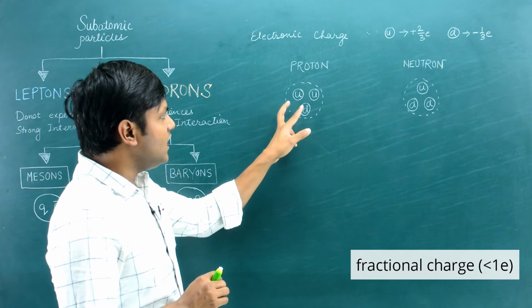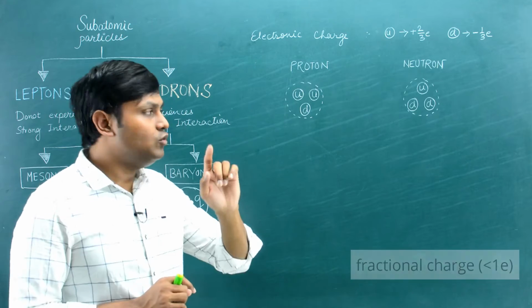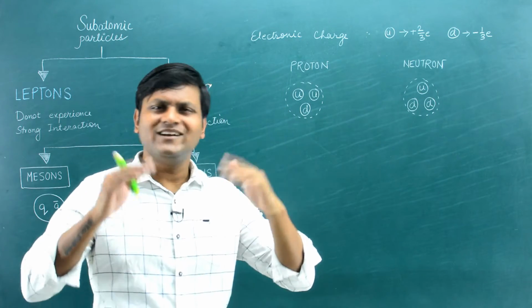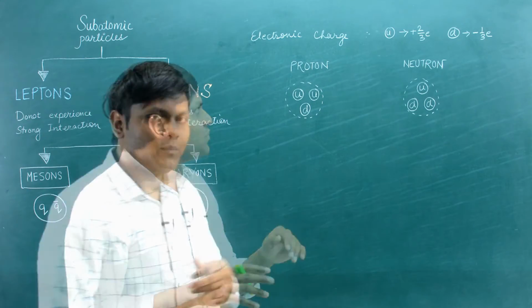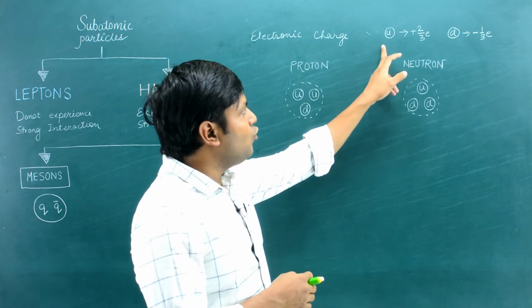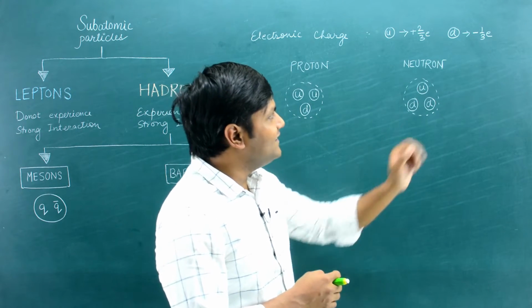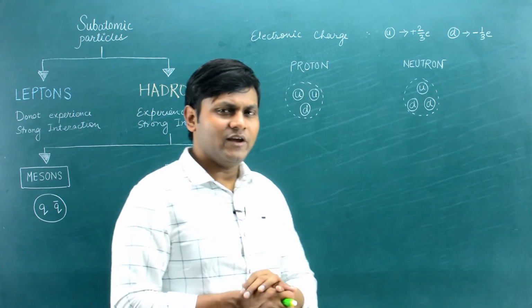So the proton is made up of 2 up and 1 down quark, while the neutron is made up of 1 up and 2 down quark. It has nothing to do with the direction. These are just names. But as it turns out, the up quark has a charge of plus 2 by 3 electronic charge, while the down quark has minus 1 by 3 electronic charge.